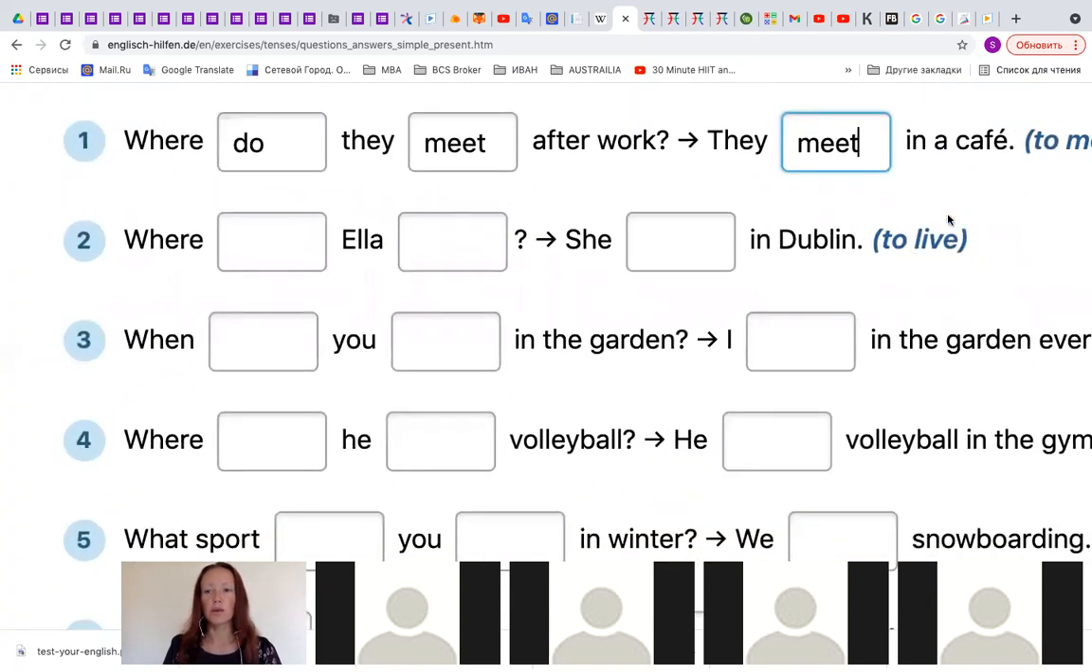So the main verb should be live. Okay, let's make a question. Where does Ella live? Okay, so be careful here. You shouldn't say lives. Yeah, it's wrong. Where does, because this s transfers to does, right? So here we shouldn't say where does Ella lives. No, that's wrong. We have to say where does Ella live?